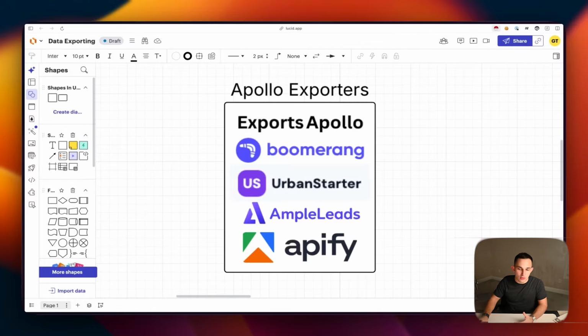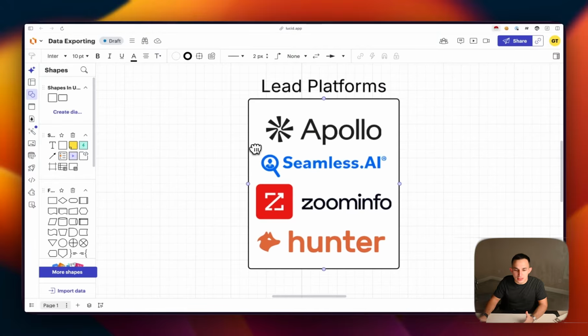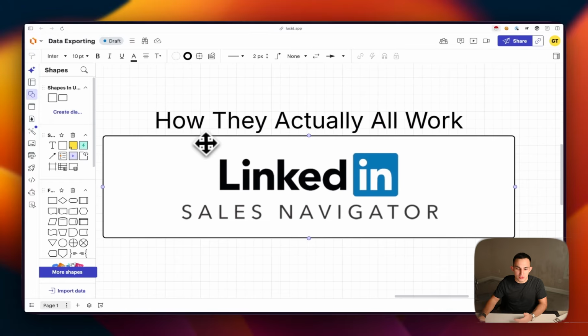Okay, now for those of you who are unfamiliar, there's plenty of lead platforms: Apollo, Seamless, ZoomInfo, Hunter. I can name another dozen if I wanted to, but all of these platforms do the same exact thing. They offer lead scraping. Now, what most people don't know is all of these platforms are actually LinkedIn Sales Navigator scrapers. Trust me, I'm not going to tell you guys to use LinkedIn Sales Navigator.